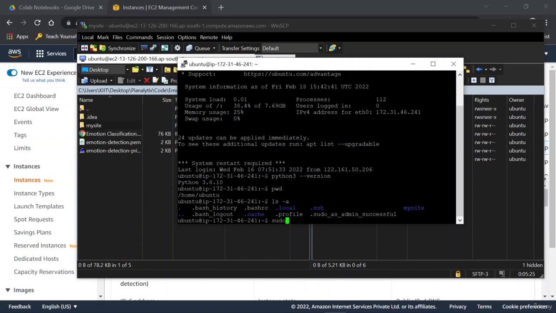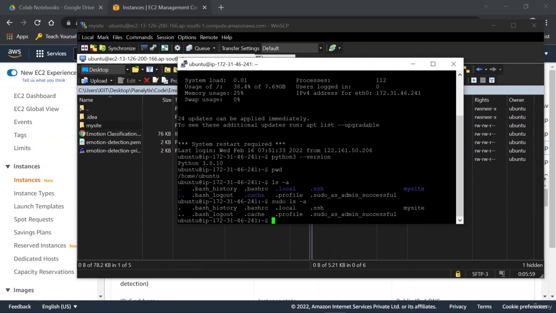So let's say that while running ls -a, it gives me an error that the user is restricted from running the command. So what you do is you override it, get the super user mode running with the help of sudo. Then you proceed with your original command, which was ls -a, with sudo, and then you run the command.